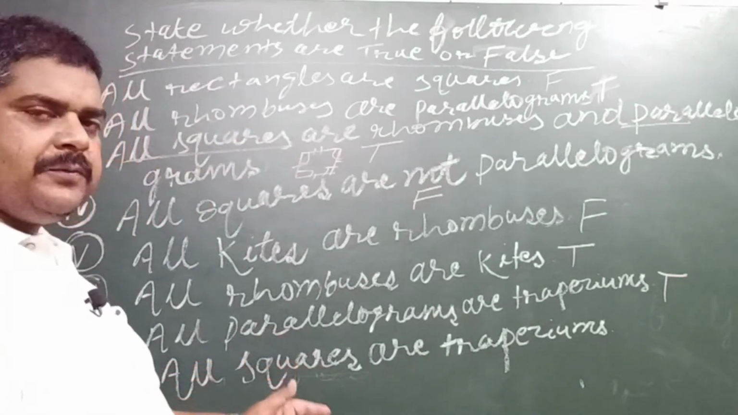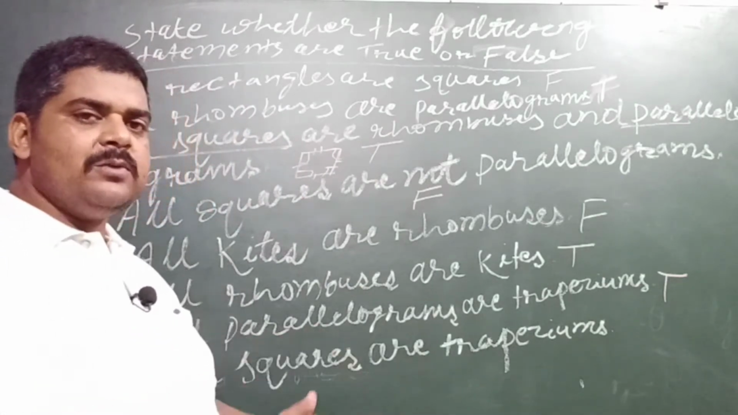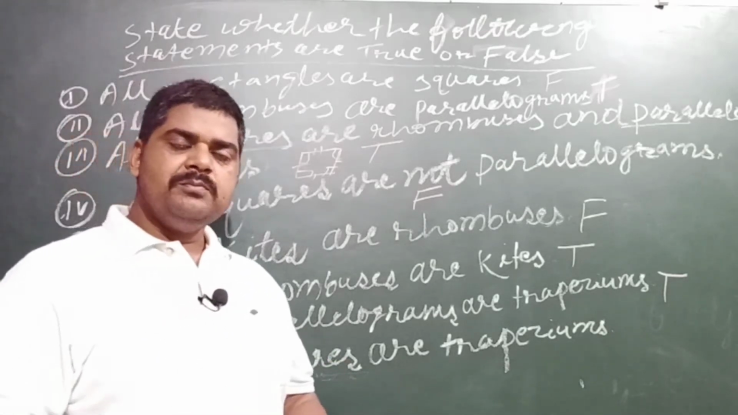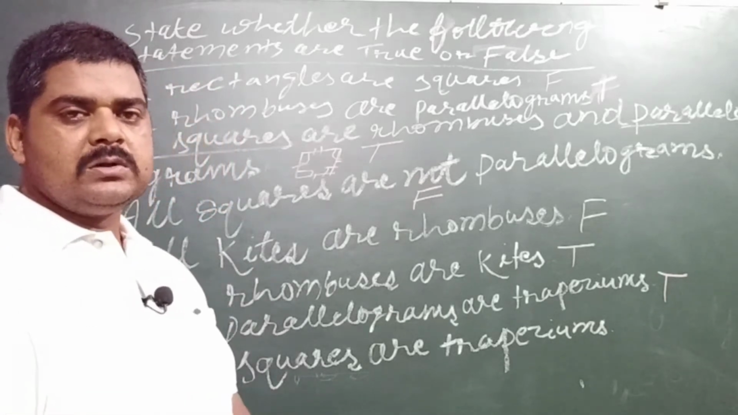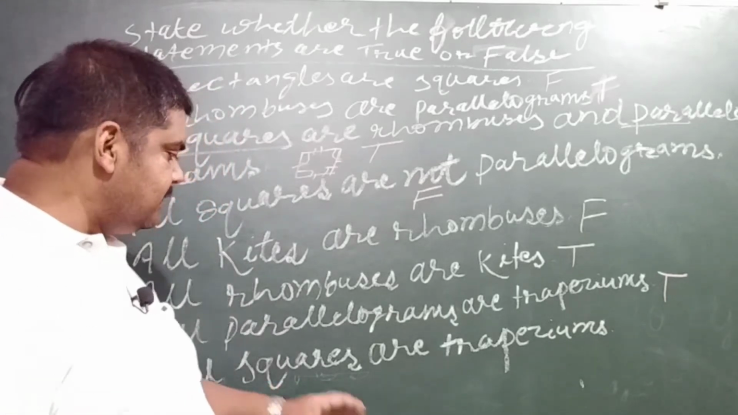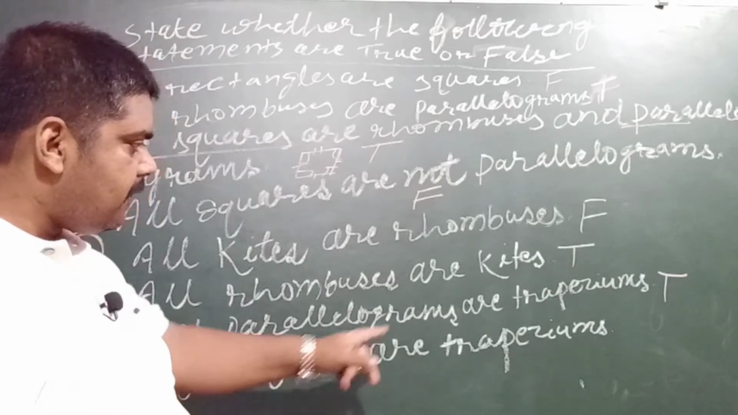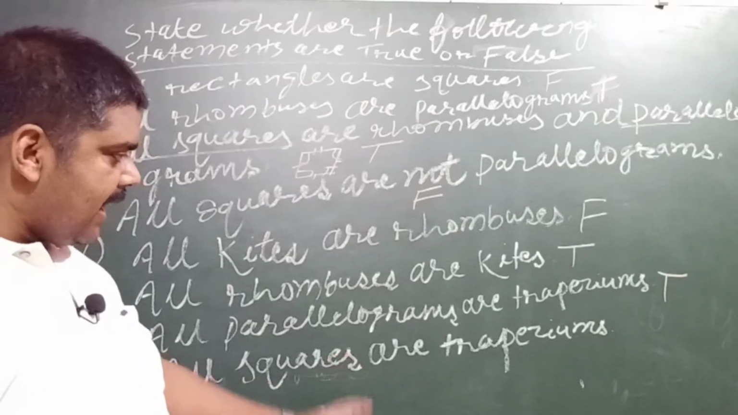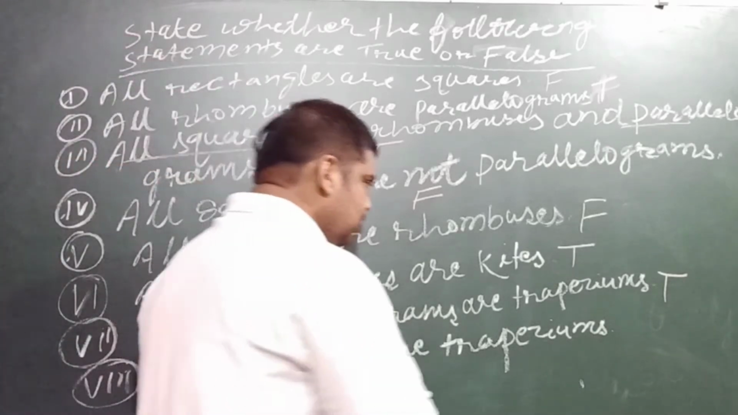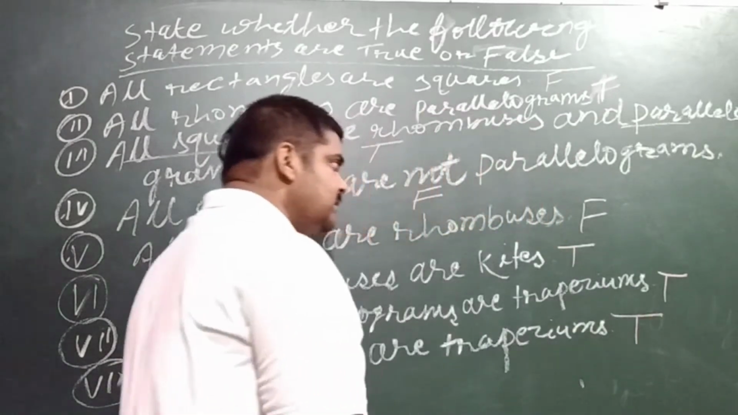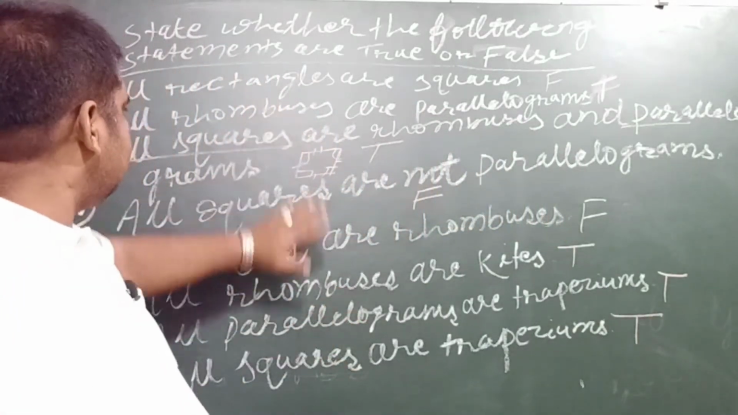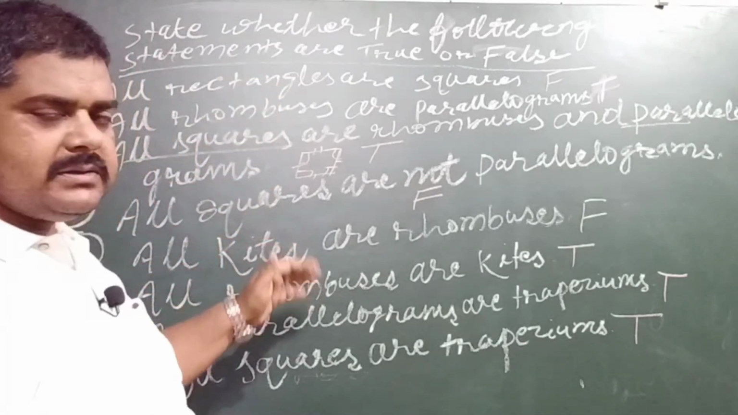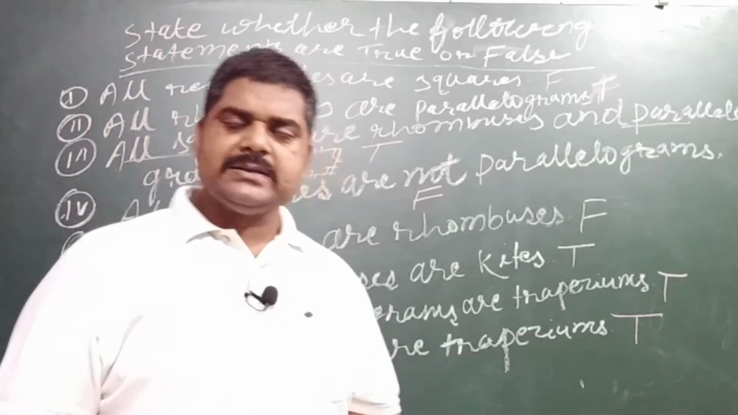All parallelograms are trapeziums: if you check the definition of a trapezium, one pair of opposite sides is parallel, and in the case of a parallelogram you know very well that both pairs of opposite sides are parallel, and this is why it also follows the conditions of a trapezium. And the last one is that all squares are trapeziums. It is another true statement, and this is why you can see that the first, fourth and fifth, these three are false and the rest of them are true statements.